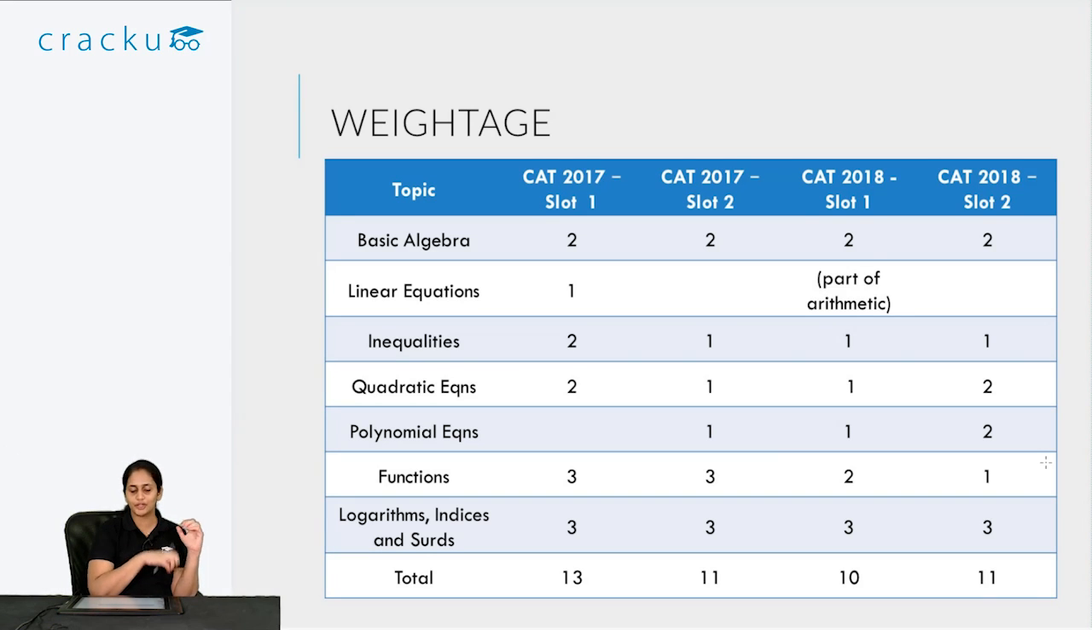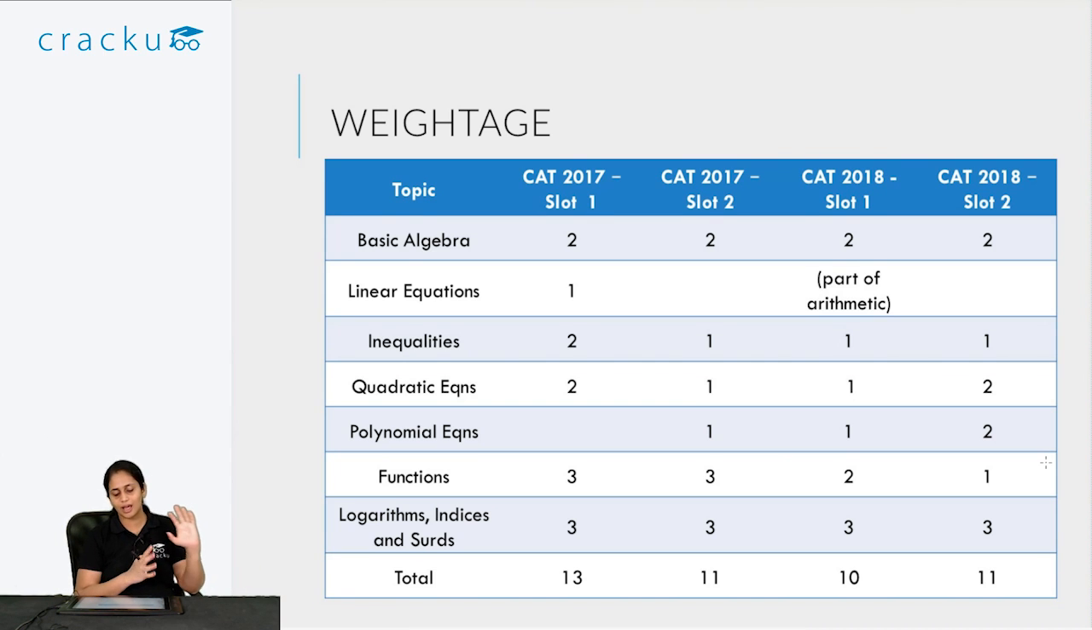apart from say polynomial equations and functions, I should be absolutely rock solid in all the other subparts of algebra, and that is extremely doable. There is literally nothing that would stop you from getting almost every question from basic algebra, linear equations, inequalities, quadratic equations, and logs correct. So if you put in the effort, put in the time, you should be able to get all of those questions right, and those are about 7 to 10 questions. So you should always target those topics and make sure that you always get those topics right.